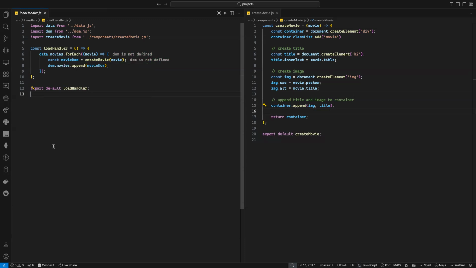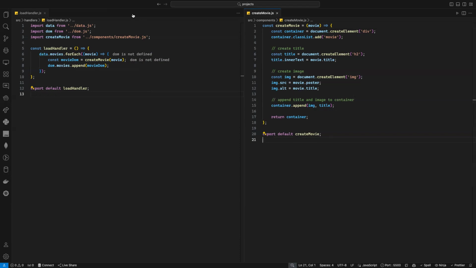Yeah, but if I have an advertise movie, then I will create another handler for advertise movie. You will create another handler, yes, but I don't have to create another component function if the advertisements have the same stuff, the title and so on. Of course, you need to create a new handler and a new event listener, but in here, I don't need a new component function. Yeah, got it.